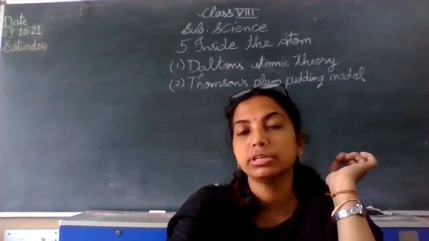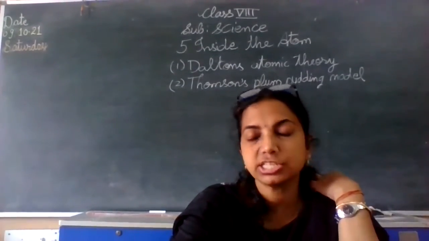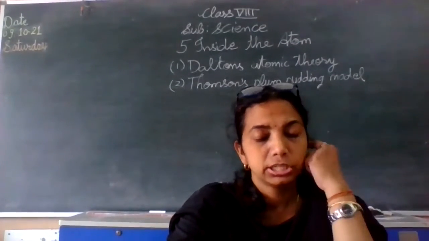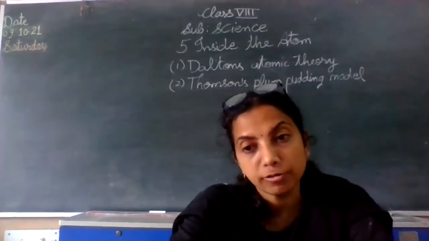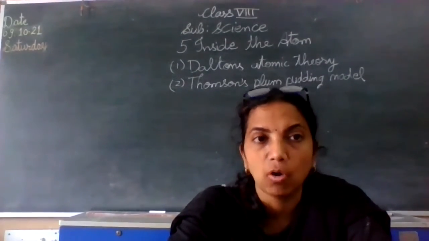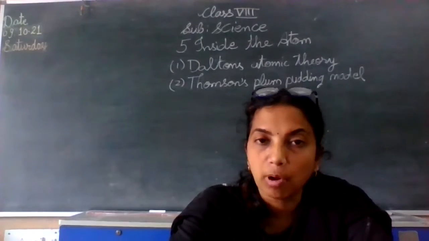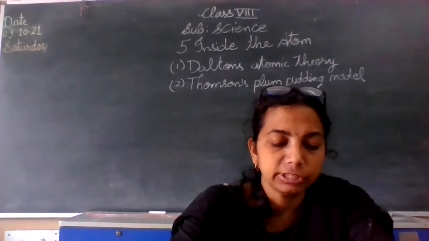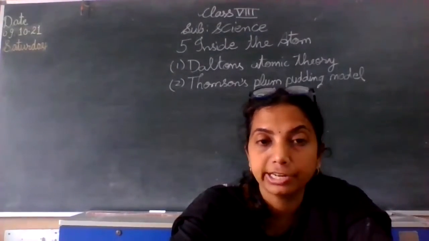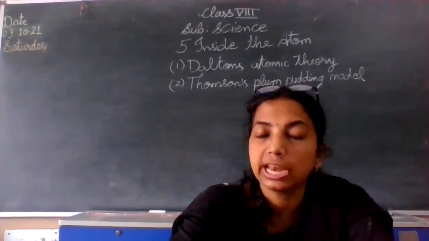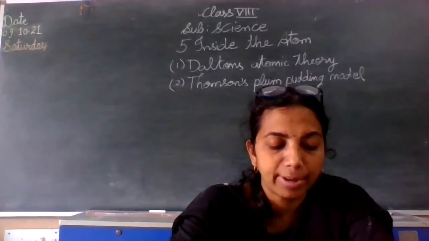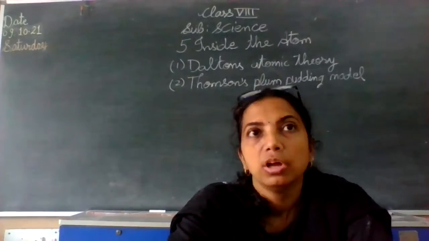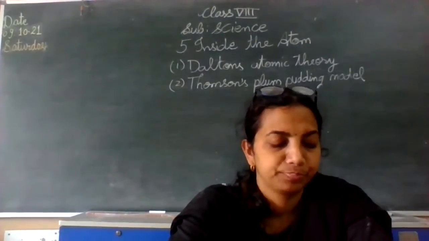Chemical identity means all the properties are just the same as that of the matter, though it is the smallest part. Just like our body, we are made up of cells. So each and every cell of our body will show the property of the whole of our body, isn't it? An atom is the smallest part of any matter and it's going to show all the physical and chemical properties of that matter. And in all the physical and chemical changes also, this will be retained.